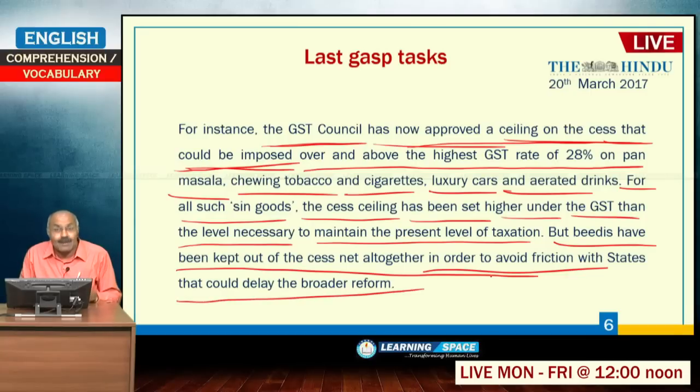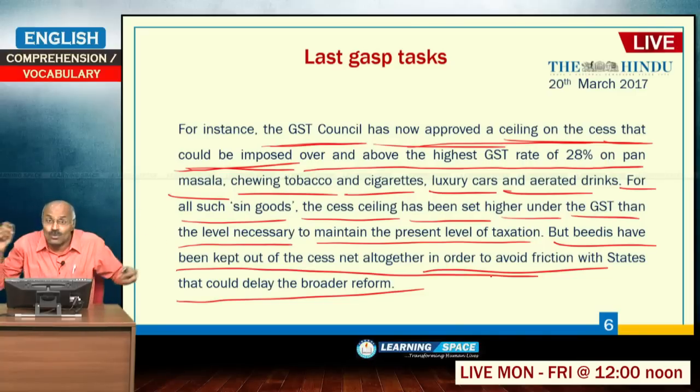If there is friction with the state governments, overall this process may be delayed. So, to avoid that, beedis are kept out of the cess. So, there will not be any cess on beedis.